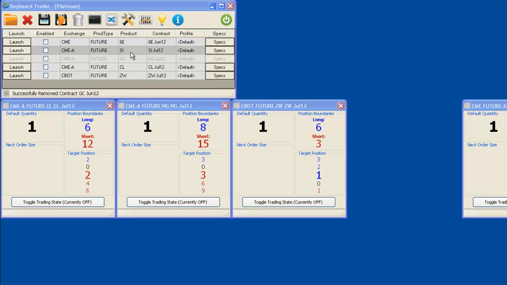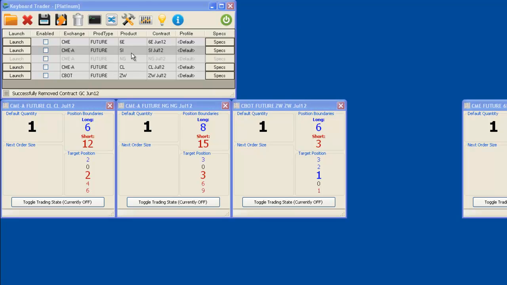However, there's something important to note here. For both of these cases, for the nat gas contract and also for the gold contract, our macros are unaffected. This means that all the macros that refer to nat gas and gold are still existent, and none of the function references for each of these contracts have been deleted from those macros.